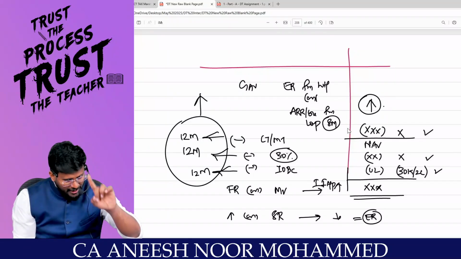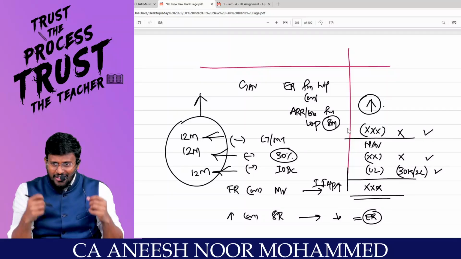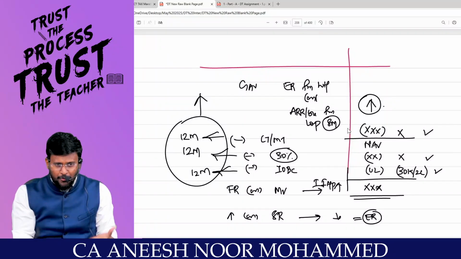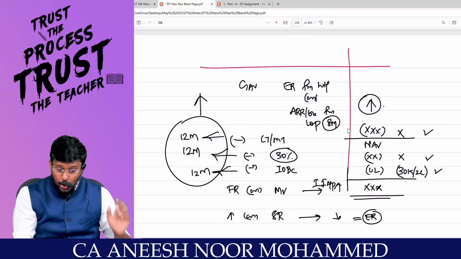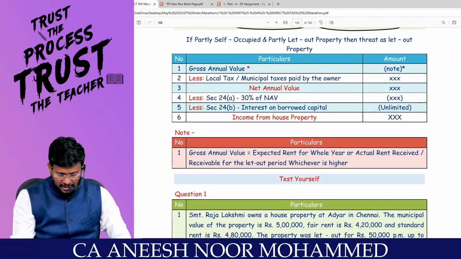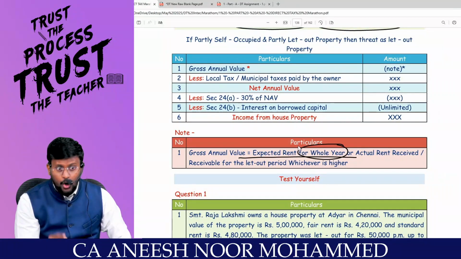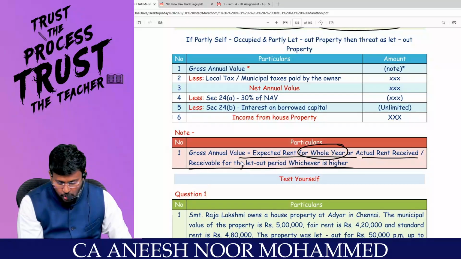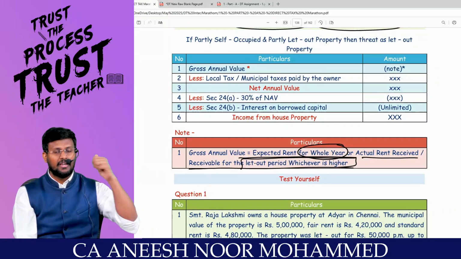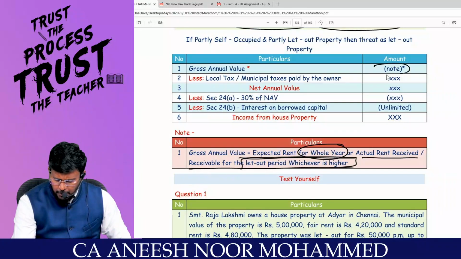That's why government is saying that since all the expenditure you are going to claim for the entire 12 months, income should also be for the 12 months. That is the logic of expected rent for the whole year or actual rent received or receivable for the let out period, whichever is higher. Clarity? Only this point will be applicable.